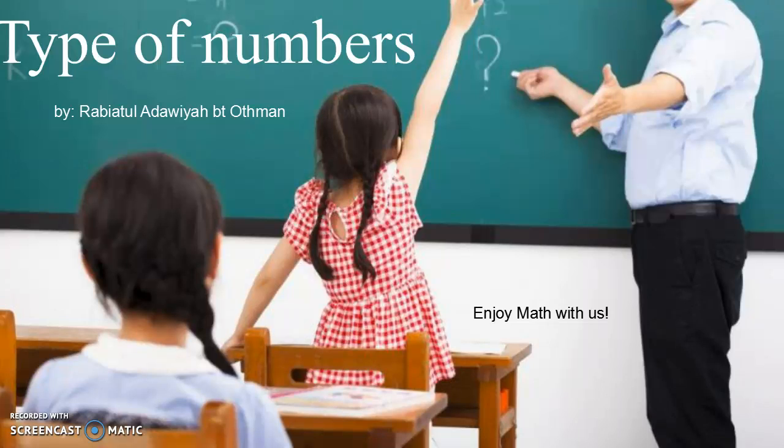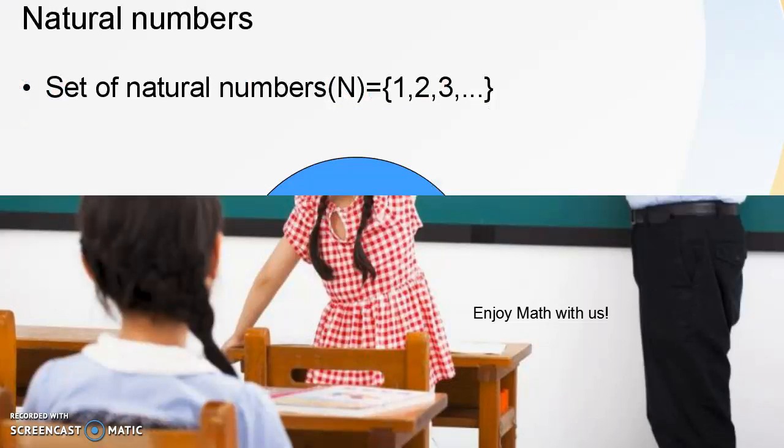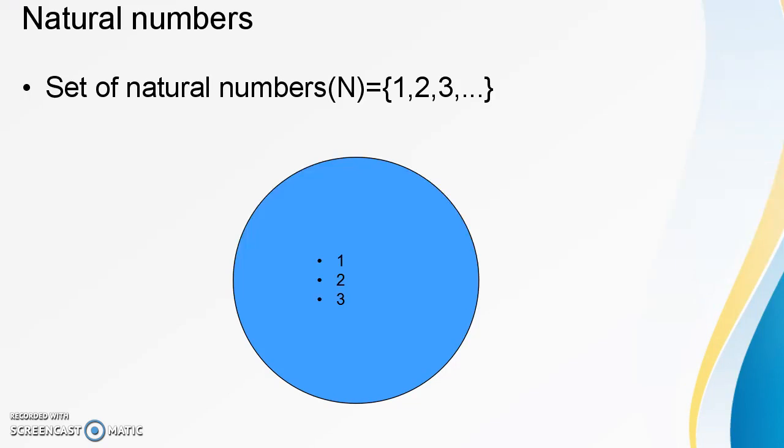Okay, let's enjoy maths with us. Okay, first I want to explain to you what are natural numbers. Natural numbers are numbers that include 1, 2, 3 until infinity. It starts from 1.